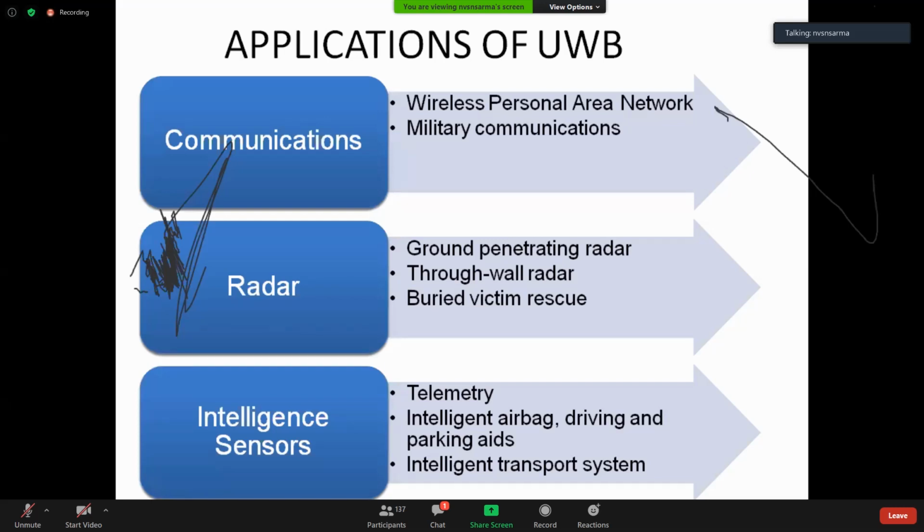Similarly, as I was telling you, radars which are used to identify buried objects inside the ground. There also you require it, and you want to image what exactly is there inside.